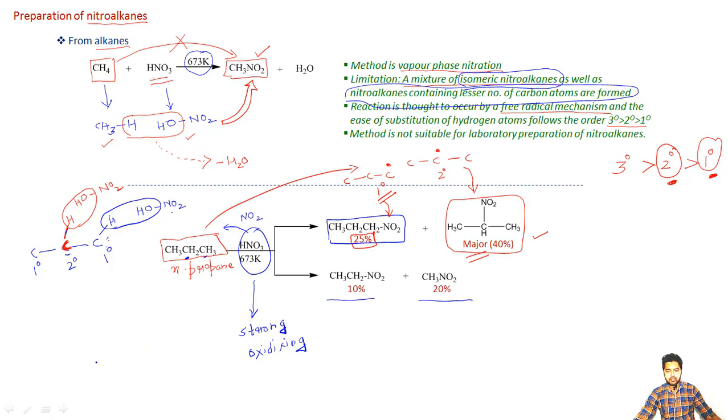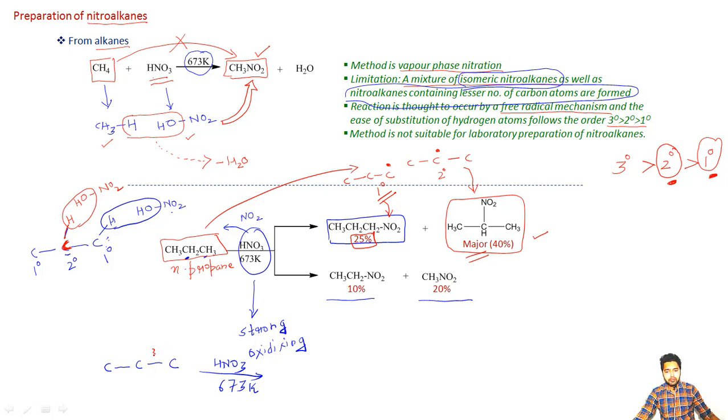So first of all, starting from this n-propane molecule containing 3 carbon atoms, when we will be adding nitric acid here and the temperature is so high, when we are adding nitric acid and giving a temperature as high as 673 Kelvin, because of its oxidizing ability, it can also result in oxidative type of cleavage.